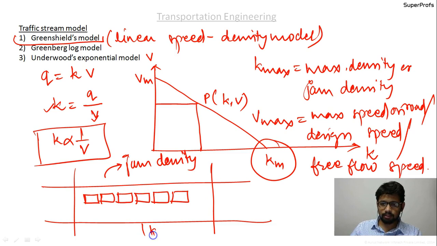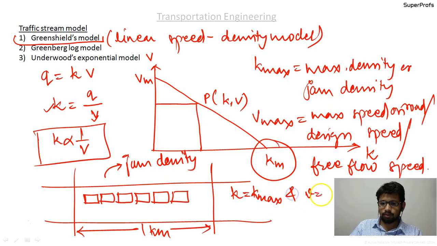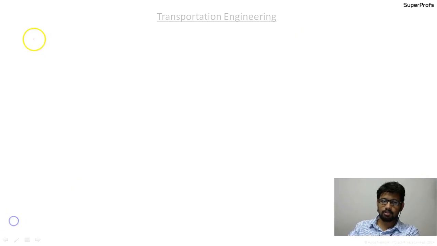We are observing it in a stretch of 1 kilometer. The vehicles are very close to each other, and that is k equal to k max, and velocity will be equal to 0. They have to stop on the road. This happens when vehicles are standing for a signal, or in traffic jams, where there is a long queue of vehicles. Here k is the independent parameter.